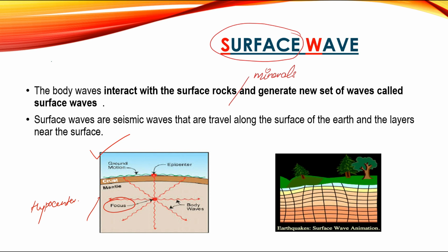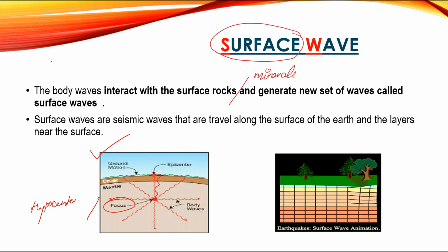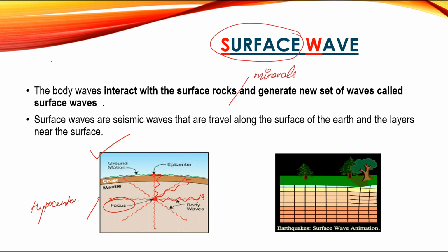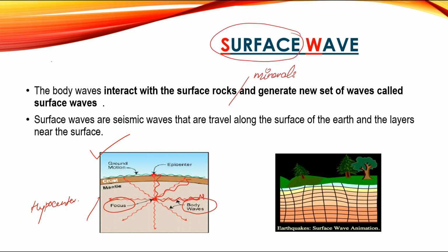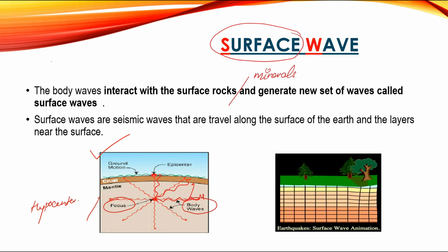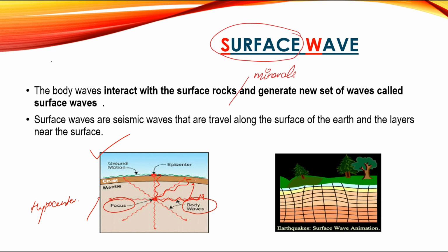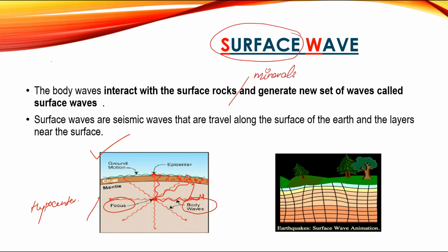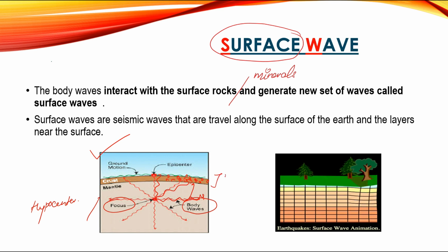At the focus, all the seismic waves originate and propagate in all directions inside the Earth. That kind of wave is known as body waves. These body waves interact at the uppermost part of the Earth with the surface rock and minerals and generate a new set of waves, which is known as surface waves.